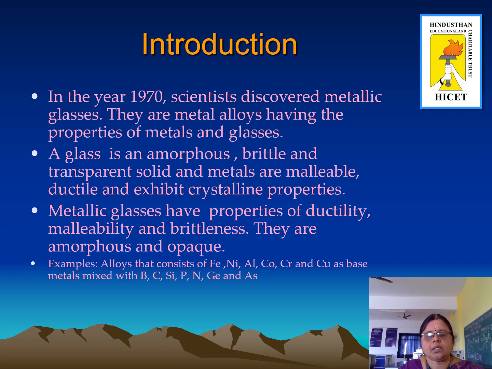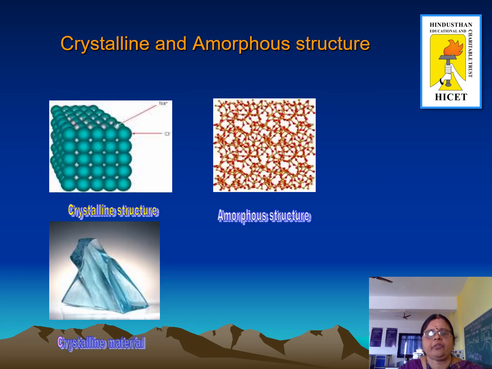Examples are alloys that consist of iron, nickel, aluminium, cobalt, chromium and copper as base metals mixed with boron, carbon, silicon, phosphorus, nitrogen, germanium and arsenic. The figure depicts the arrangement of atoms in crystalline and amorphous structures.